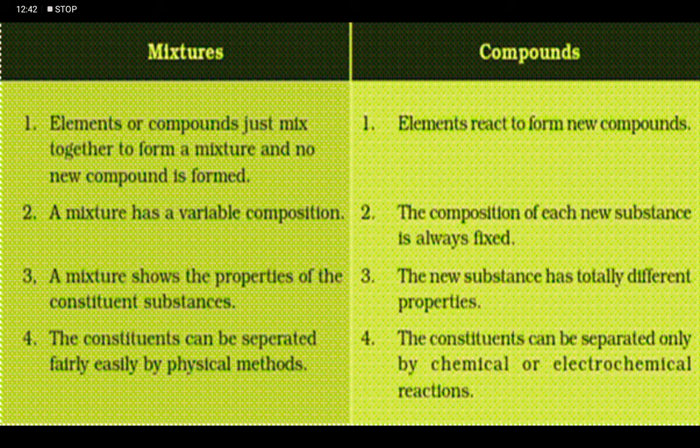A mixture has a variable composition, while in compounds, the composition of each new substance is always fixed. A mixture shows the properties of its constituent substances. In compounds, the substance has totally different properties.